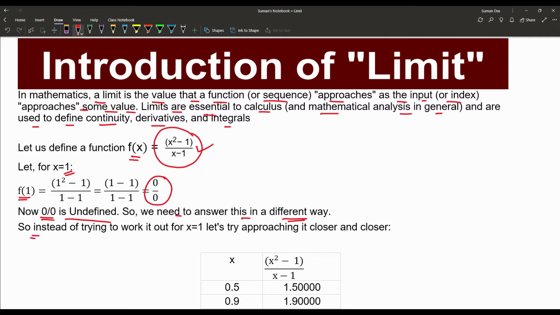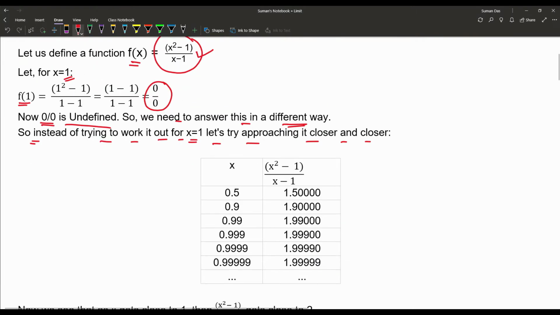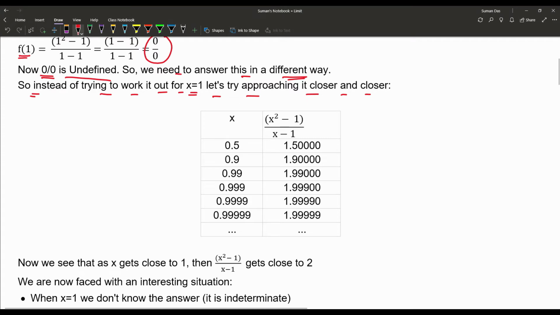So instead of trying to work it out for x equal to 1, let's try approaching it closer and closer. That means let's check the table. Here we are not directly putting x equal to 1. Rather, we first put x equal to 0.5, and the value of the function is 1.5.